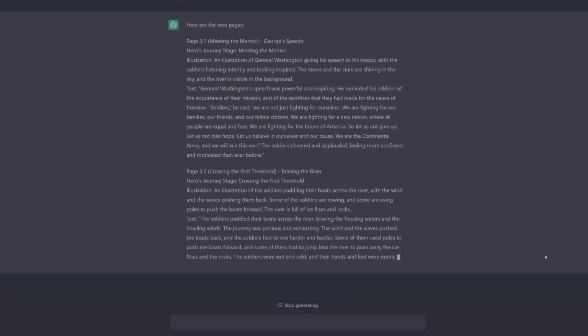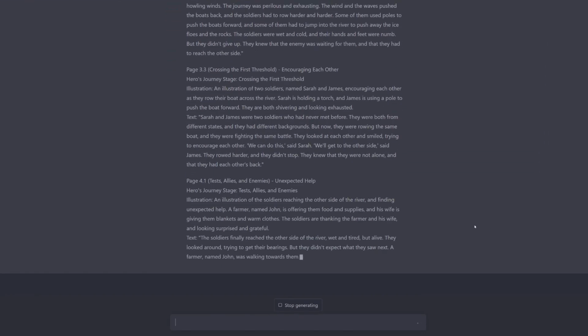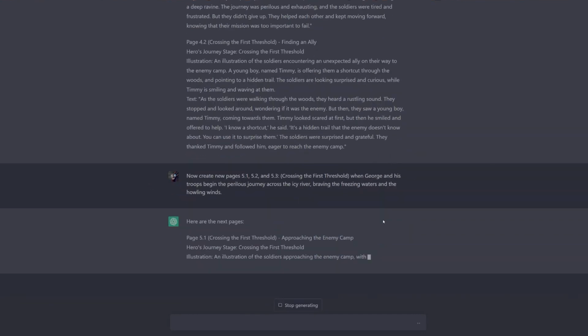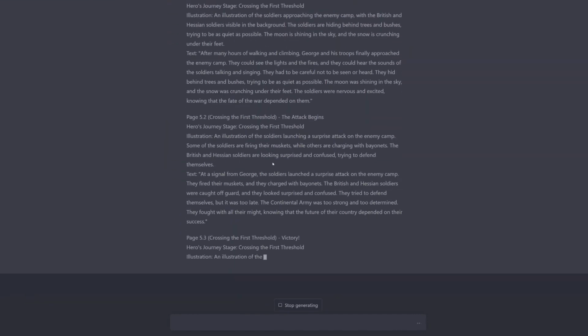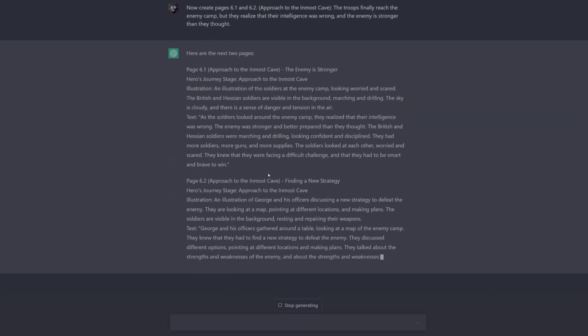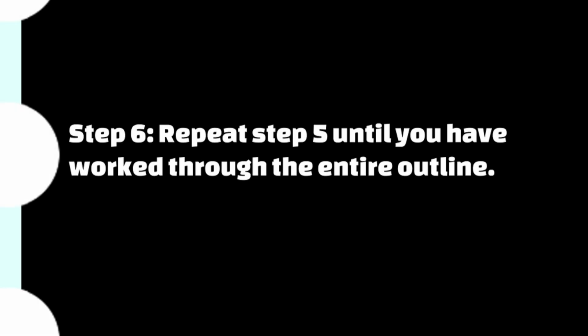It's going to keep doing the illustration, it's going to keep doing the text, and it's going to write the story based on that format. It's important to leave the previous output in context so that ChatGPT understands the narrative flow of the story. You will repeat this process until you've worked through the entire outline.